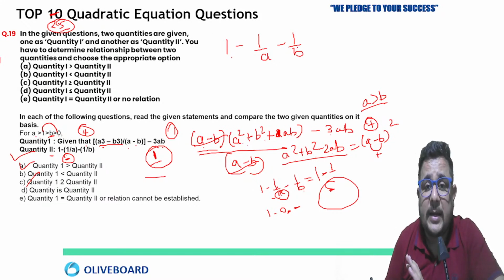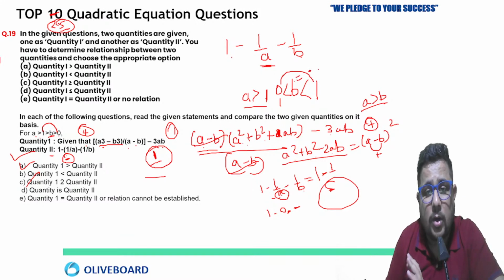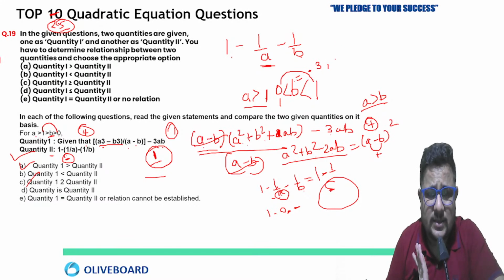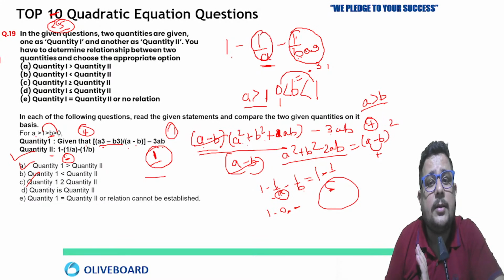1 minus 1 by A minus 1 by B. You already know the range: A is greater than 1, and B is less than 1 but greater than 0. Means the value of B is going to be in decimal, 0.2, 0.3, whatever it is. So when you say 1 by 0.3, 1 by 0.9 even, you will get something more than 1. And here already you will have something in decimal, because A is greater than 1. So 1 by A is going to be a decimal value, but negative. So negative here,